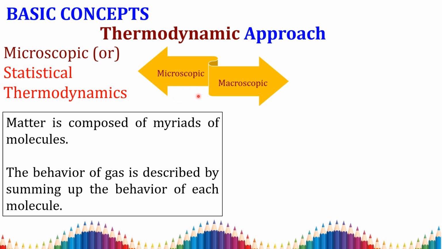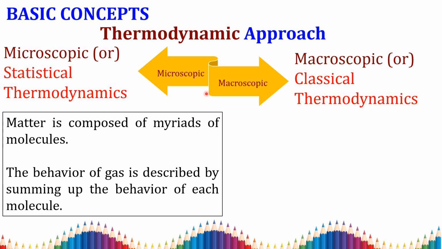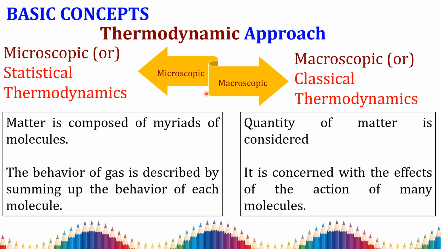That we are going to study in microscopic thermodynamics. And the second one is the macroscopic analysis, that is, macroscopic or classical thermodynamics. This is a combination of matter, that is, the total matter we study is known as the macroscopic property. In simple terms, microscopic level analysis is done in statistical thermodynamics and the overall study is managed by classical thermodynamics.